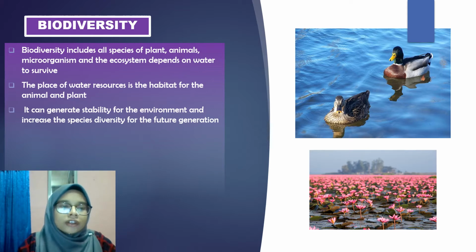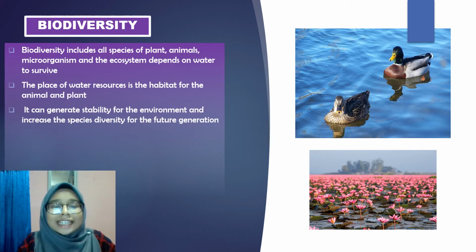Biodiversity is also known as a water user. Biodiversity includes all species of plants, animals, microorganisms, and the ecosystem that depends on water to survive. The place of water resource is the habitat for animals and plants. It can generate stability for the environment and increase the species diversity for future generations.